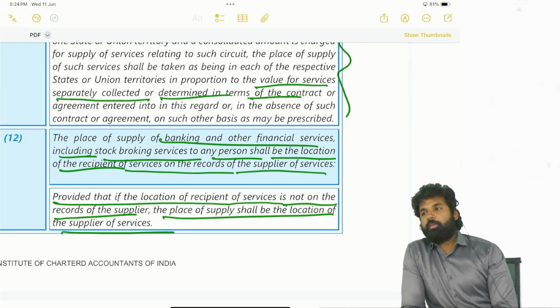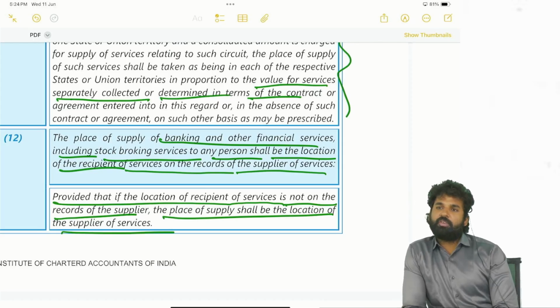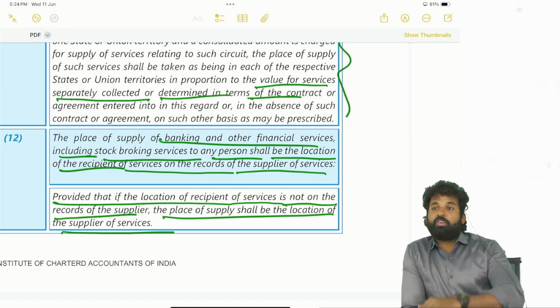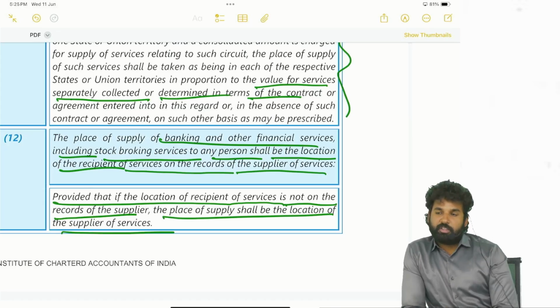We are using Canara Bank, we are using HDFC, we are using Axis Bank. Sometimes whenever you are crossing the limit, the bank will charge you. Which bank is giving you the service? Other bankers are giving you the service. With other bankers, your details will not be there, your billing address will not be there. With your banker, your details will be there. So that bank has to raise the invoice on you. How will it be? In such cases, the place of supply will be the supplier's place.